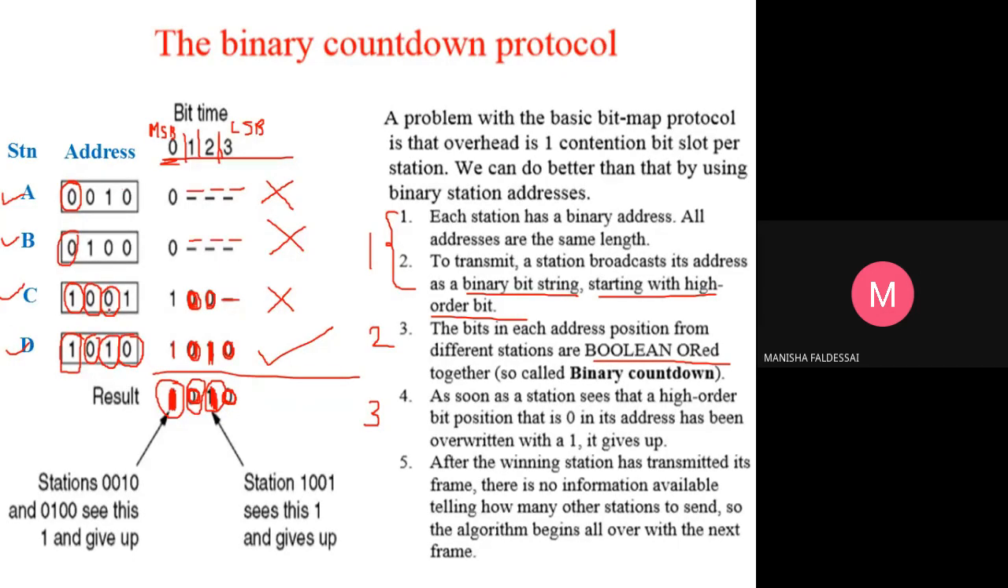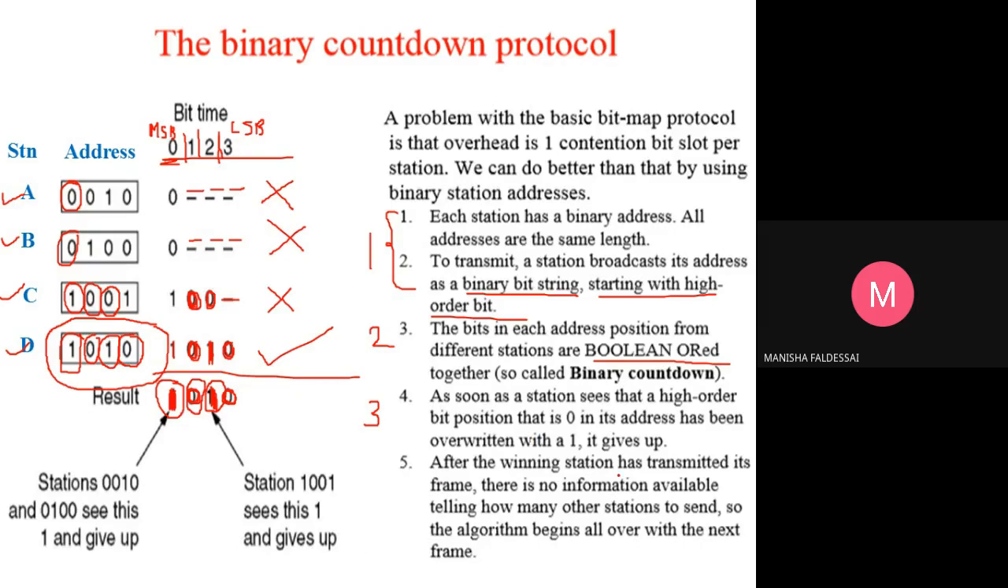Okay, and you all have noticed, please notice, compare all the addresses of A, B, C, D. The one who is having the highest address is getting a chance to send the frame. So when I compare the addresses of A, B, C, D, who is getting the chance to send the frame? D is getting the chance to send the frame.